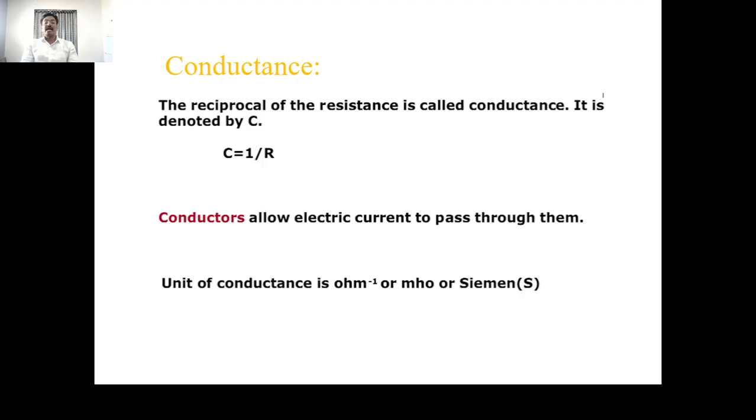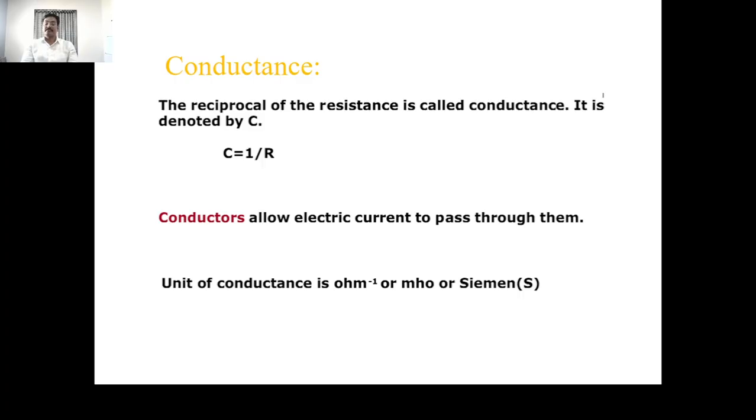Conductors allow electricity to pass through them, and the unit of conductance is the reciprocal of ohm, written as mho, or the Siemens, which is denoted with S.